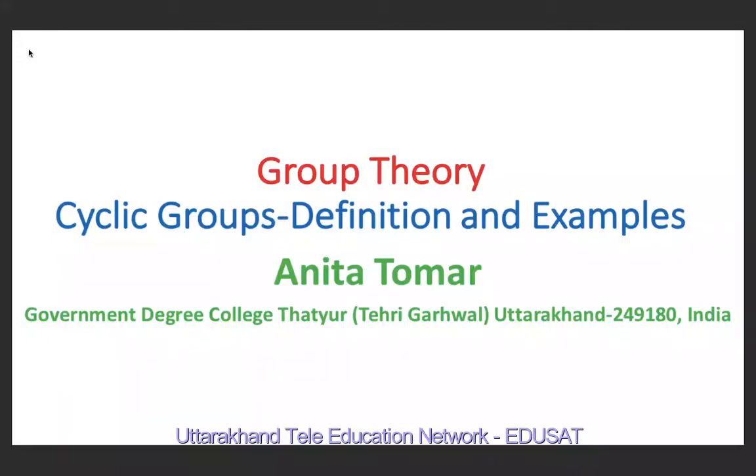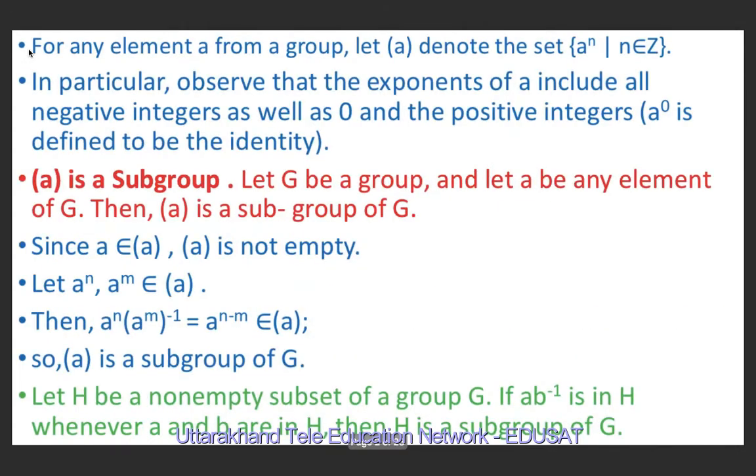Today we will study the definition and examples of cyclic group. Let a be any element of a group. Then we denote the set a raised to power n such that n belongs to Z by writing <a> inside a round bracket. We observe that the exponents of a include all the negative integers as well as 0 and the positive integers, because n is an element of the set of integers. Also, a raised to power 0, which is nothing but 1, is defined to be the identity element.